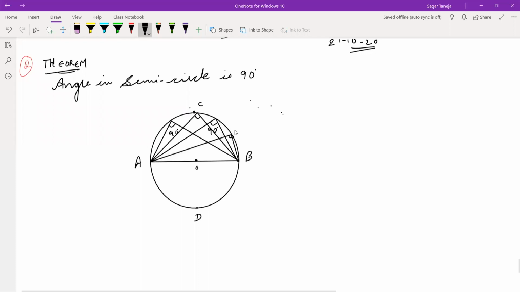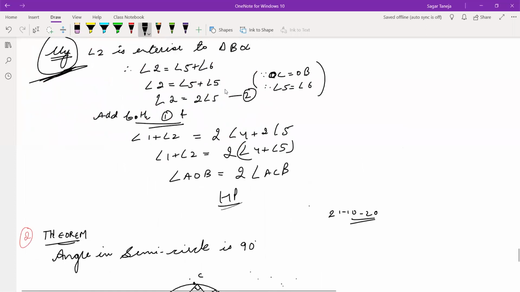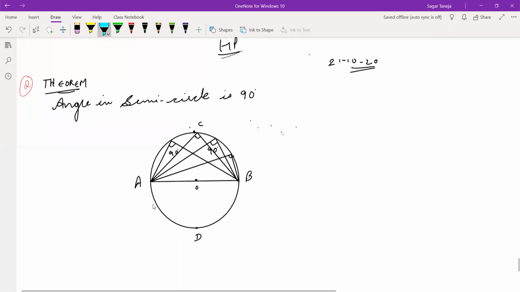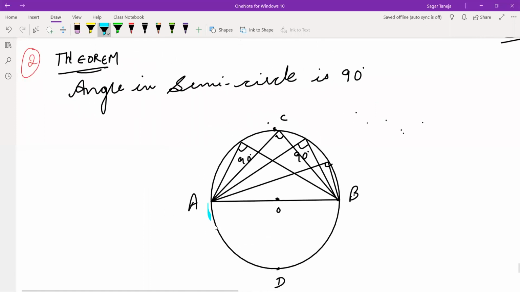Now why it is 90 each? Let me explain you that. This is 90 each because we have used this theorem here. Angle subtended by the arc at the center is double of the angle subtended on the circle. Now look here, this is an arc. See it carefully. This is an arc here, ADB. Yes, ADB is an arc. Now ADB is making angle at the center, that is a straight angle, 180 degree.